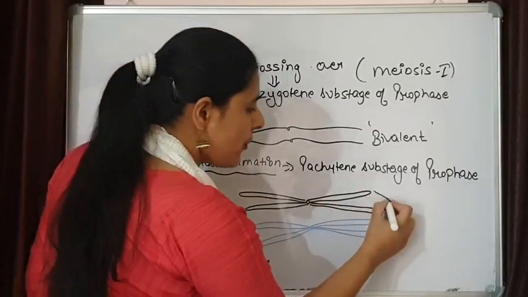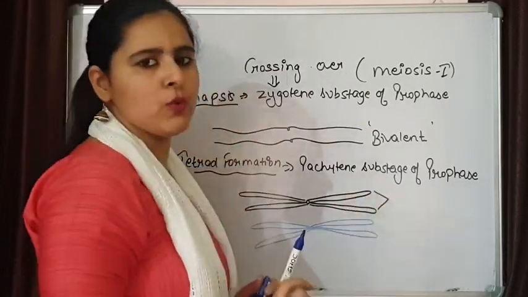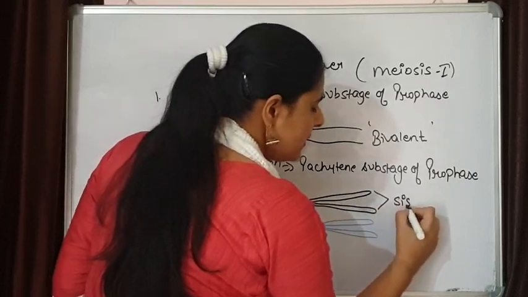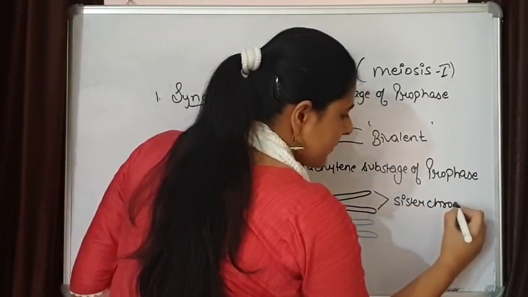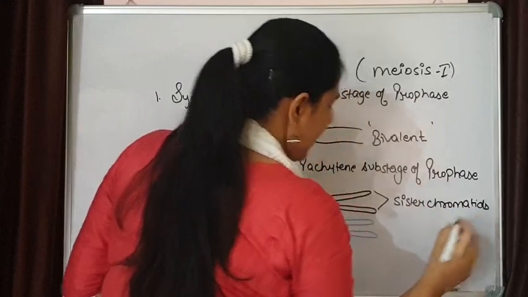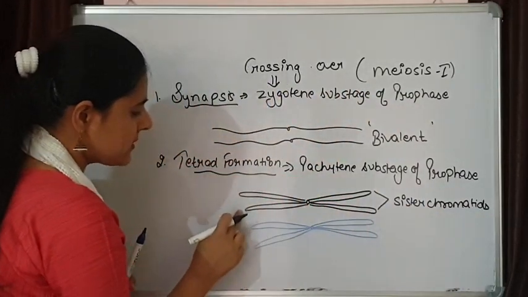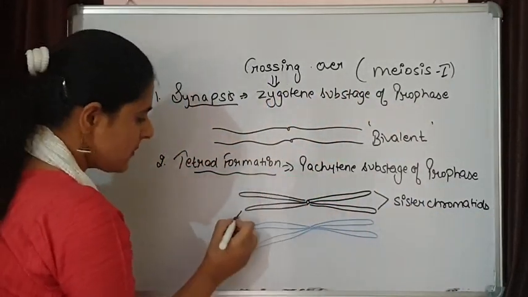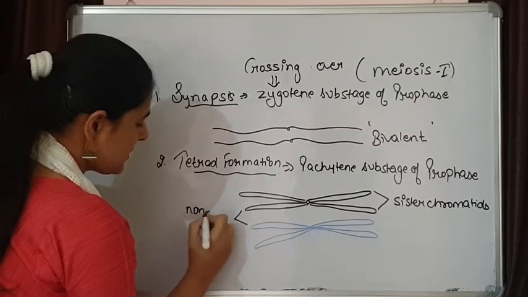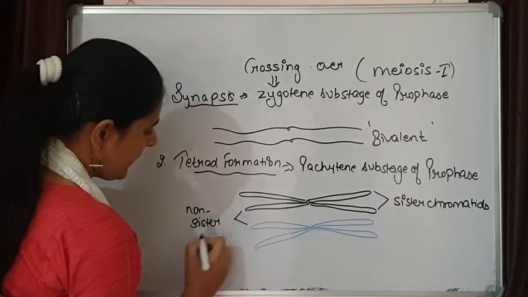Now these two chromatids of one single chromosome are known as sister chromatids, and these chromatids of two homologous chromosomes are known as non-sister chromatids.